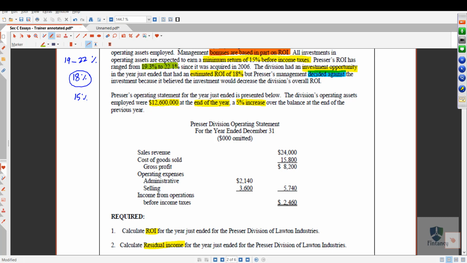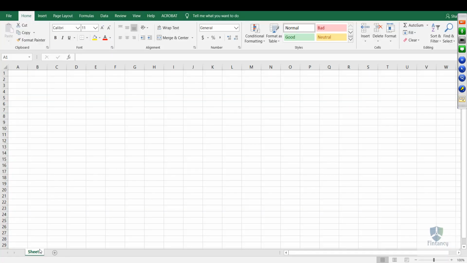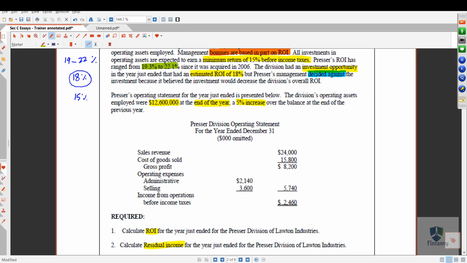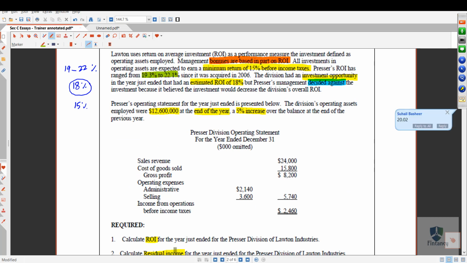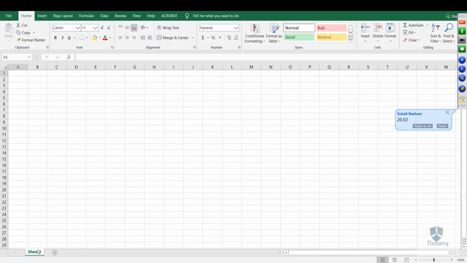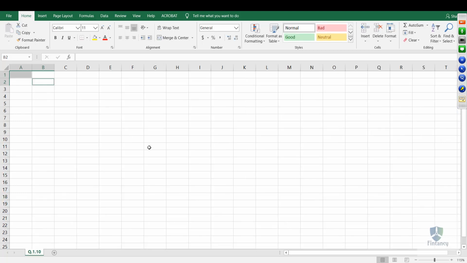So, remember, we have the first requirement. I am making this Excel sheet for you, which is for question number 1.10, right? The first requirement is for return on investment.